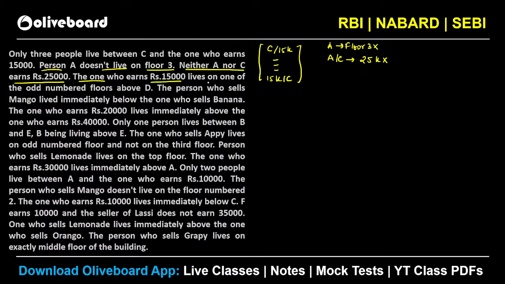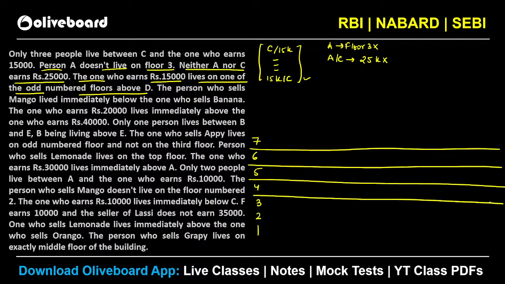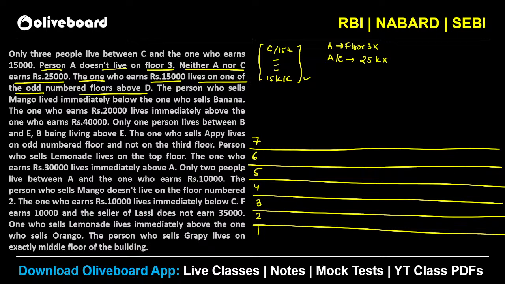The one who earns 15,000 lives on one of the odd numbered floors above D. So ये use कर सकते, right? This hint can be utilized with this particular hint. We know that there are 7 floors in total, right? So let's say 7, 6, 5, 4, 3, 2 and 1. ठीक है, तो चलो इसको बनाते हैं. Let's see how this particular question is to be done here. कहाँ कहाँ possible है ये 15k वाला check कर लेते हैं. Okay. So we know that the person who is earning 15k has to be somewhere above D.